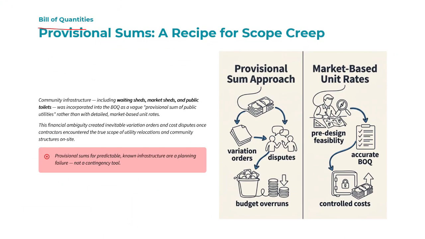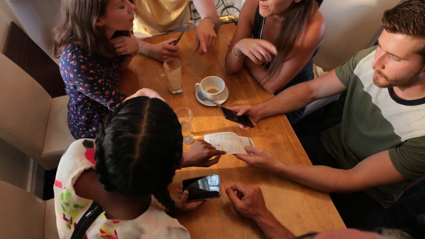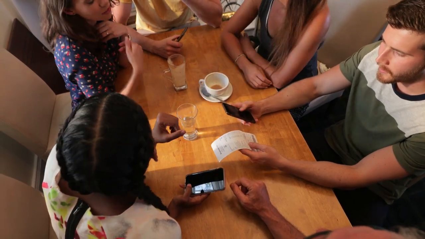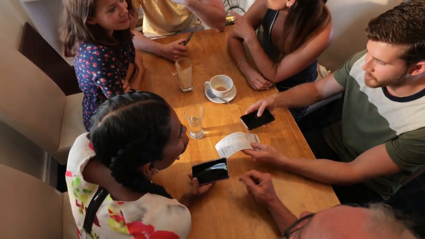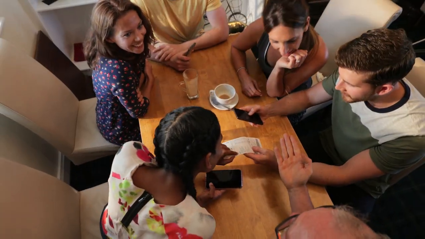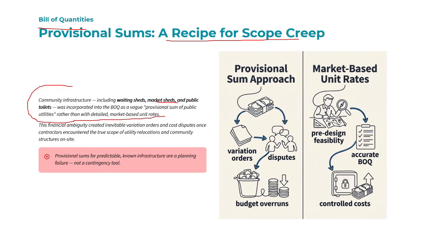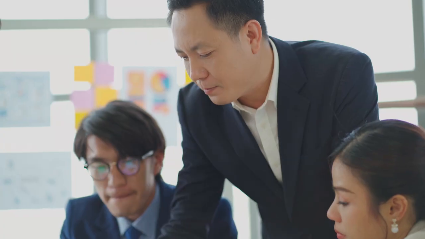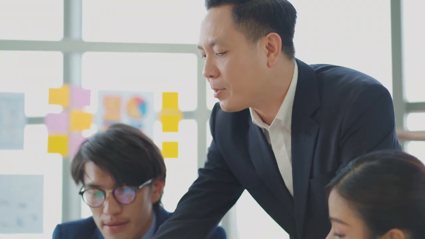Bill of quantities. As we have seen in the previous slide, there was a change in the scope. The government did not have a clear enough scope of the project, which created scope creep. One reason was the community infrastructure, the waiting sheds, market sheds, and public utilities, which were incorporated in the BOQ, but it was included as a provisional sum for public utility rather than a detailed measured unit. That creates disputes among the people.